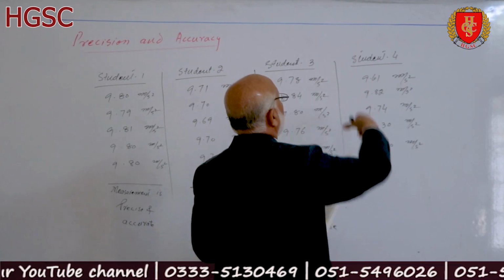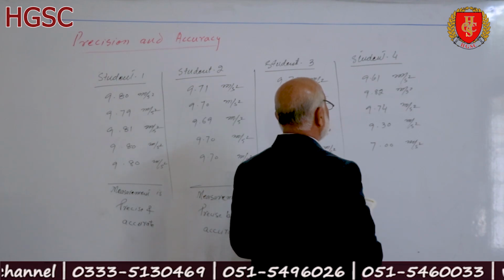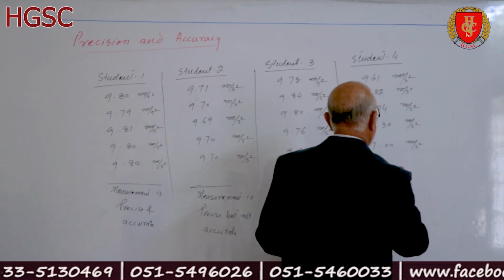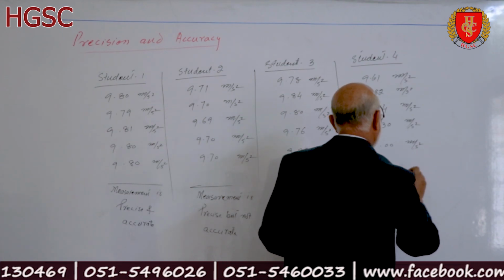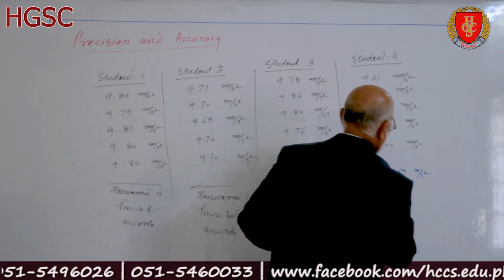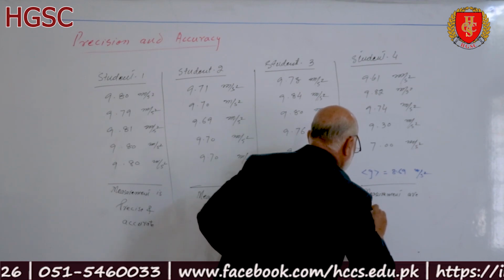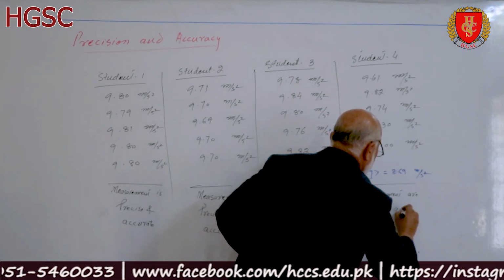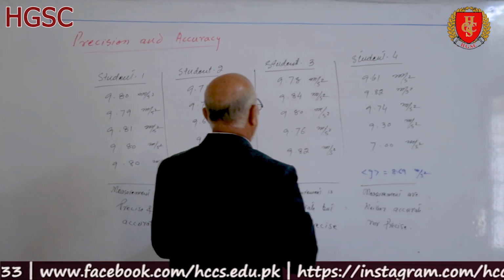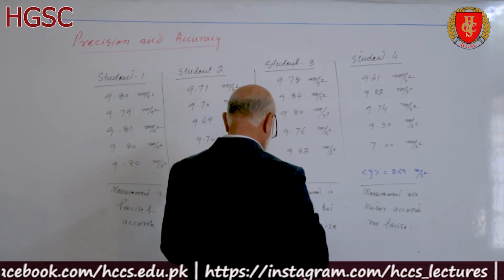So we observe that the values are very different from each other and their mean value is 8.69. So the measurements are neither accurate nor precise.